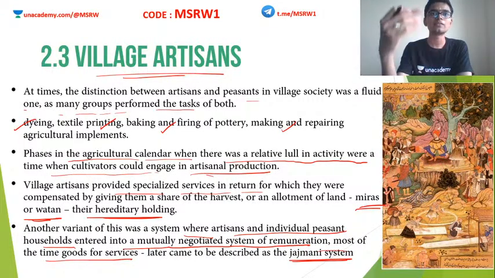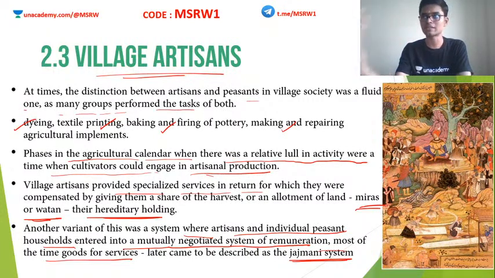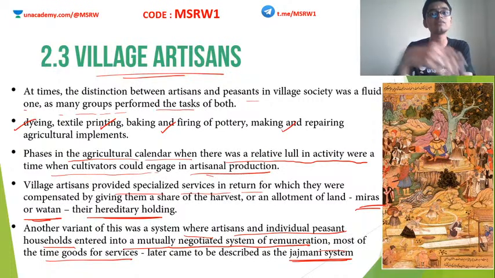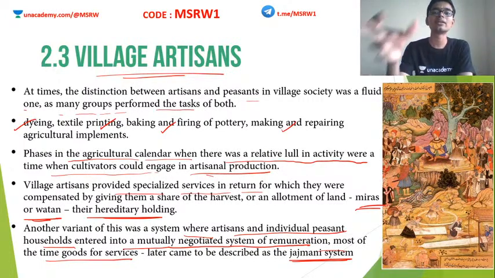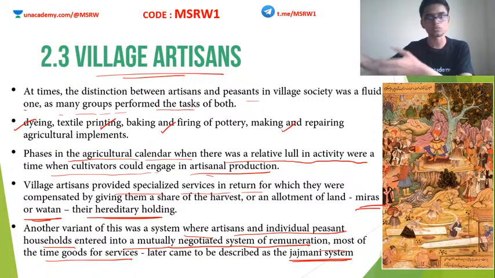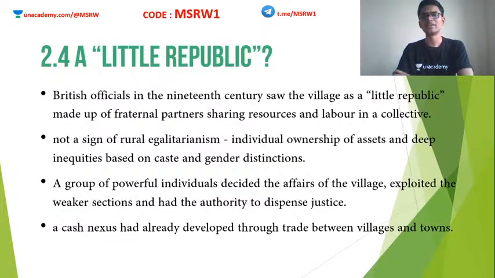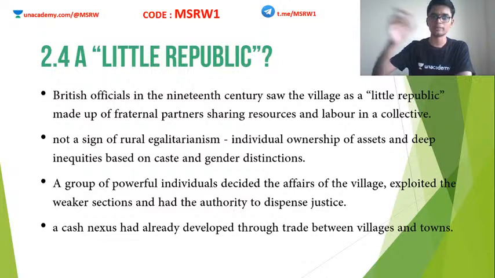For example, if a peasant goes to work on someone else's farm, then according to the Jajmani system, the peasant will work on the farm for a set period, and in return the peasant will get a bag of grain, or maybe a bag of vegetables, or whatever. So this kind of system is known as the Jajmani system, a pre-negotiated system. Clear? So these are the variants of village economy, how it worked between artisans and cultivators.